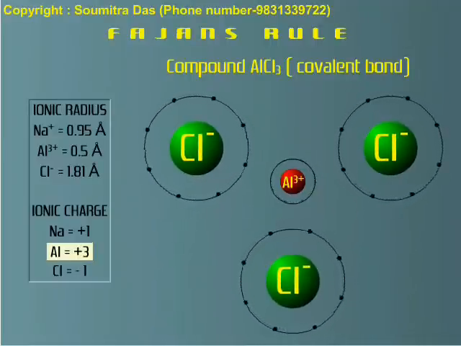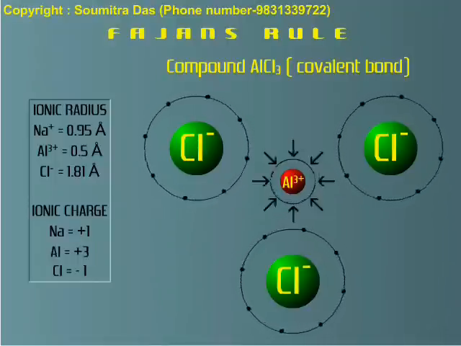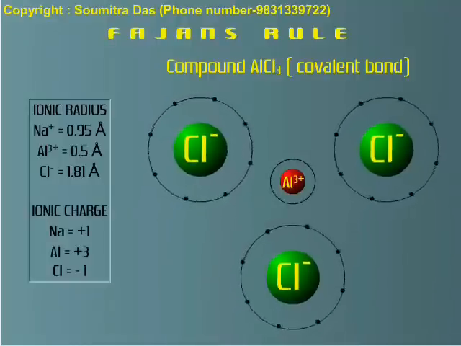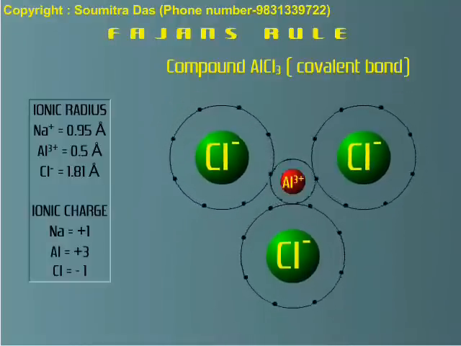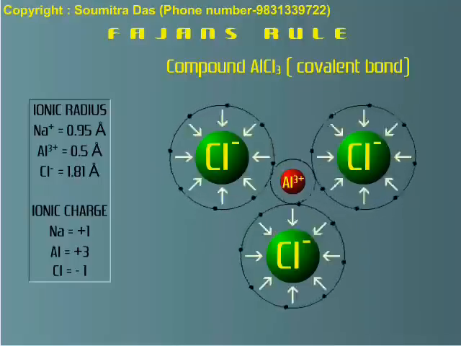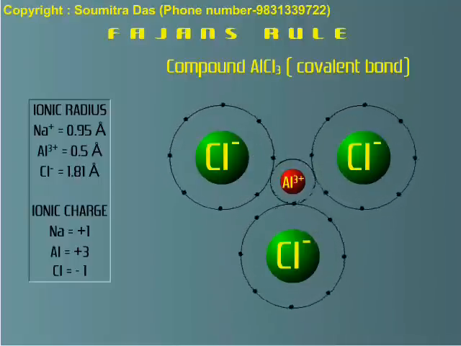This is possible if charge on the cation is high. It will increase its attraction power. The electrons of an anion are also attracted towards the cation if the size of the cation is small. This enables the anion to come more close to the cation nucleus. If the size of the anion is large, then the outer electrons are less firmly attached to its nucleus. This enables the outer electrons to come closer to the cation.